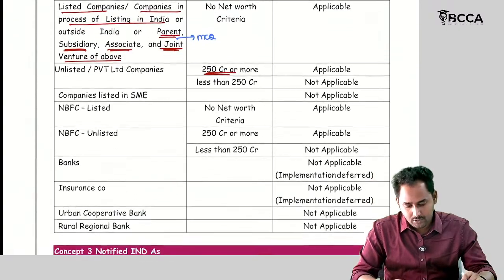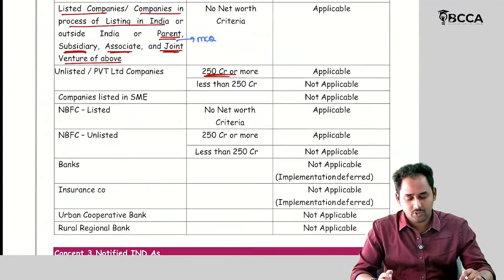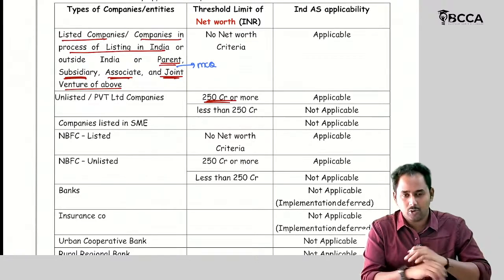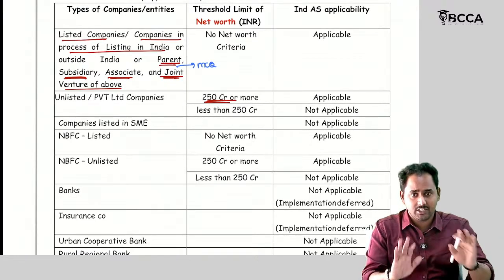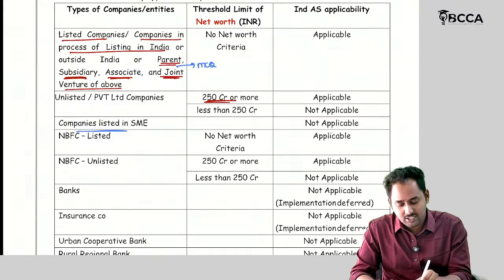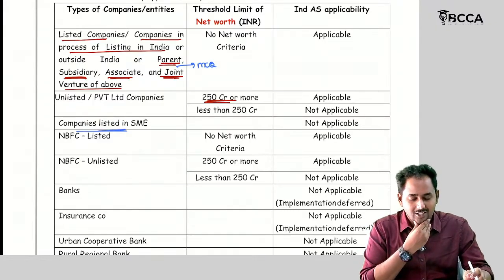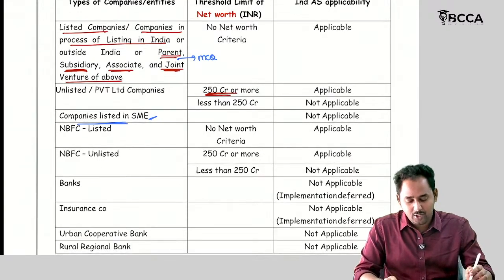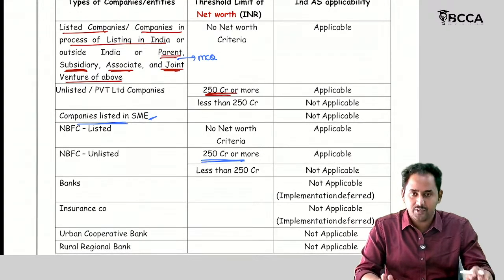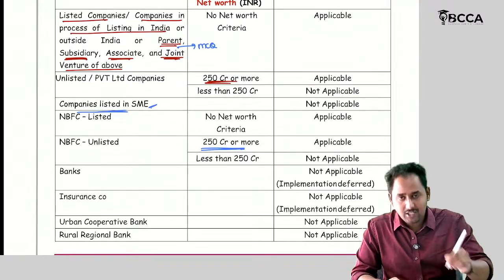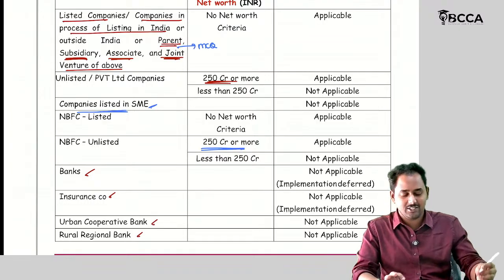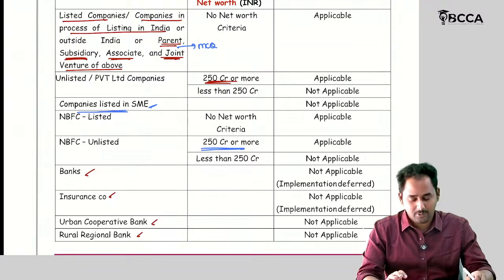Then companies listed in SME. SME means small and medium enterprises. So this is also not applicable; we only need to check the net worth criteria. If the net worth is greater than 250 crores, then we are not supposed to call it an SME. With respect to NBFCs also, currently we should remember 250 crores or more. Still, Ind AS is not applicable to banks, insurance companies, urban cooperative banks, and regional rural banks. For all these, Ind AS is not applicable.